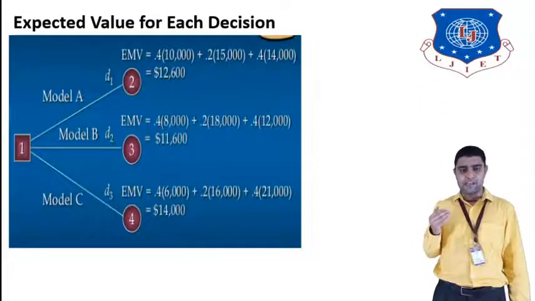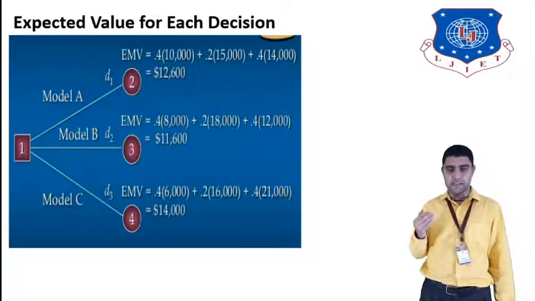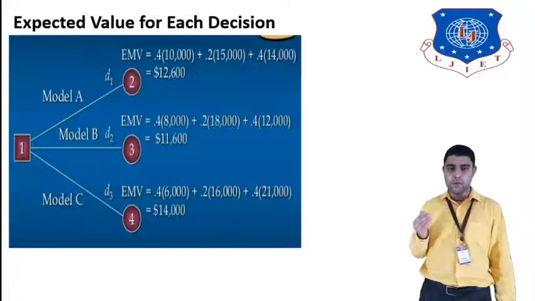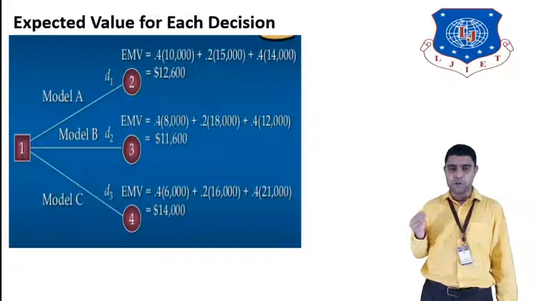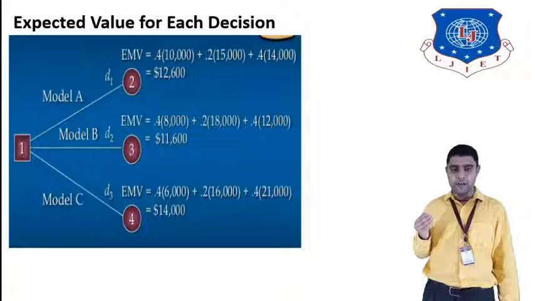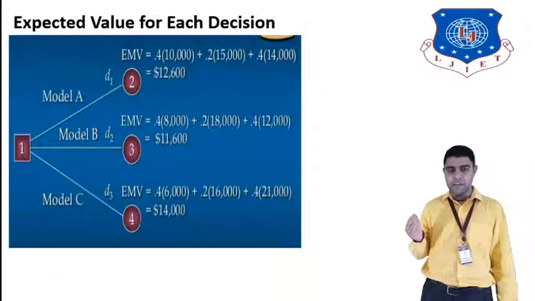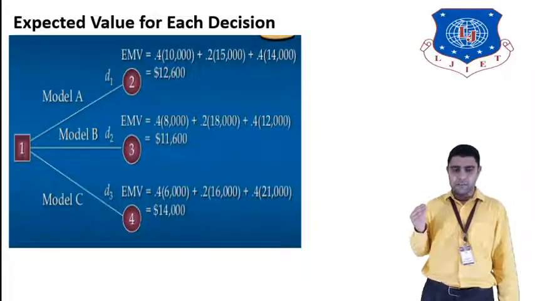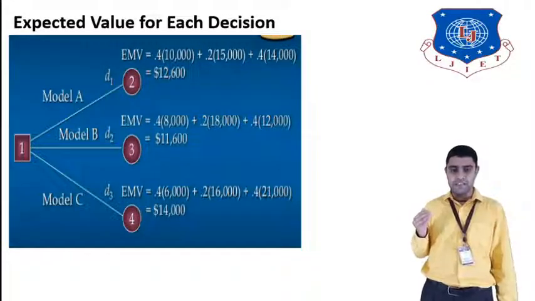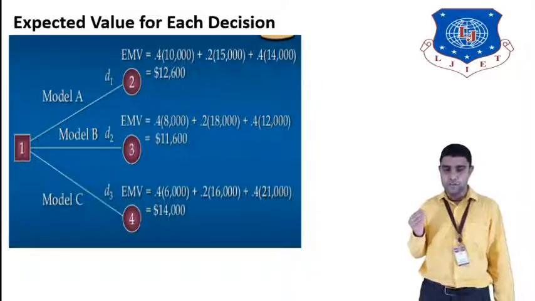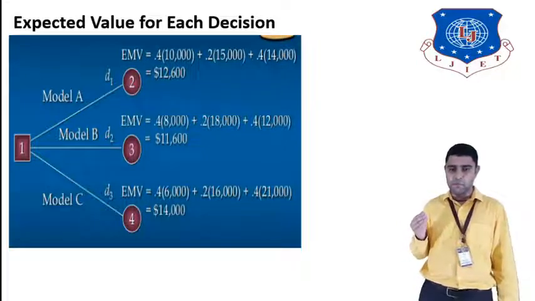Now we will calculate the expected value for each decision. For model A, D1, EMV is equal to 0.4 times 10,000 plus 0.2 times 15,000 plus 0.4 times 14,000, which gives $12,600. For model B, D2, EMV is equal to 0.4 times 8,000 plus 0.2 times 18,000 plus 0.4 times 12,000, which is $11,600. For model C, D3, EMV is equal to 0.4 times 6,000 plus 0.2 times 16,000 plus 0.4 times 21,000.